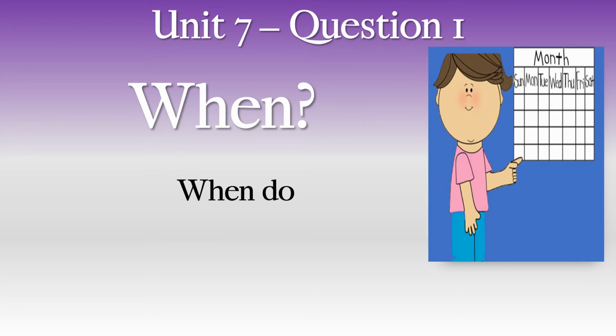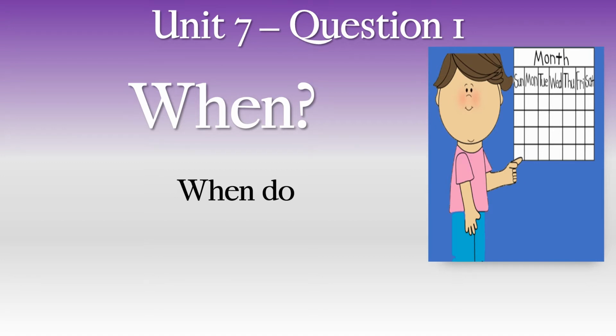Why do we say do? Why not does? It's not does. Why? Okay, so we know that when we see the word do, the people words, the pronouns that we can use are I, you, we, and they. When do I? When do you? When do we? When do they?